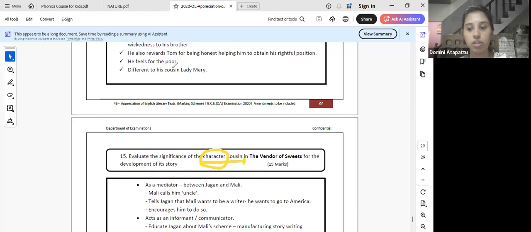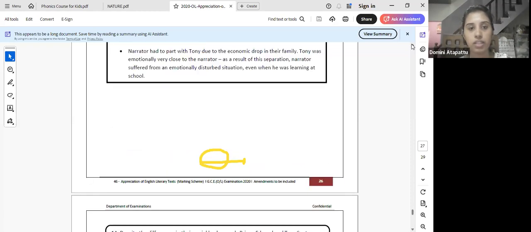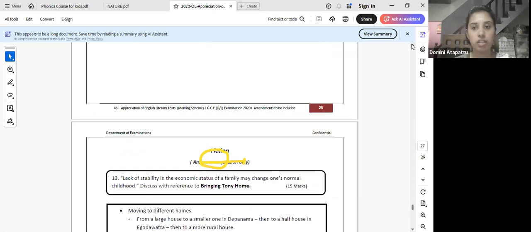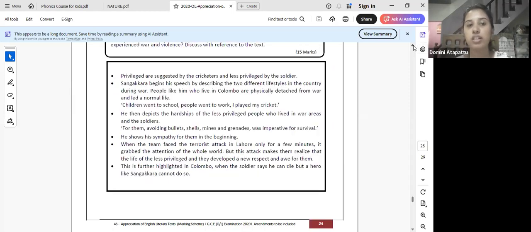Then let me show another one. Wave, okay. Wave again, teach us about human beings and their reaction in the face of a tragedy. This is a theme based question. But once again, you have to write it basing on Sonali's character. The particular quotes, there are a few literary devices as well. The language, you need to write it basing on that. Then Lahore tag question.